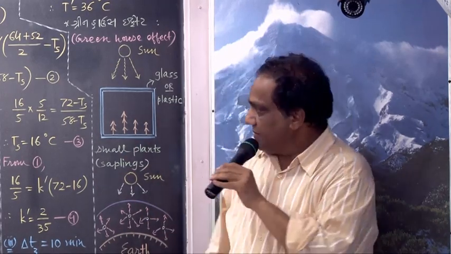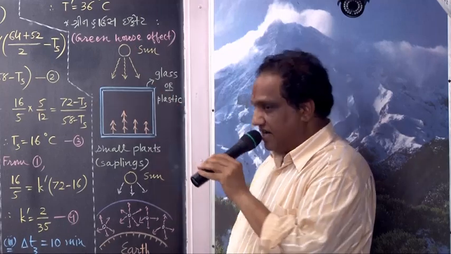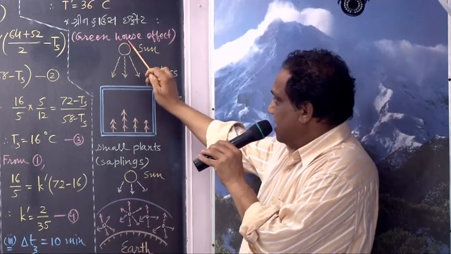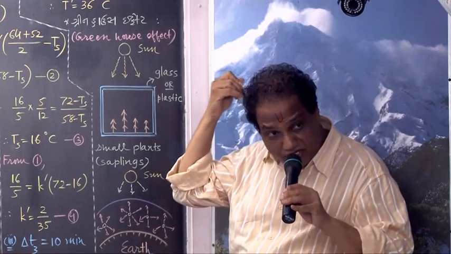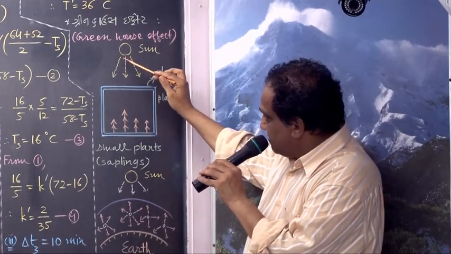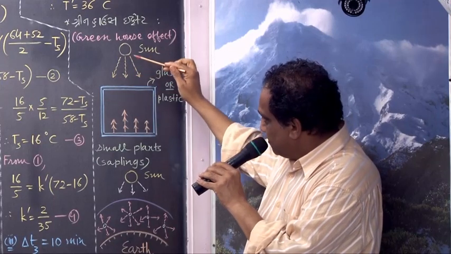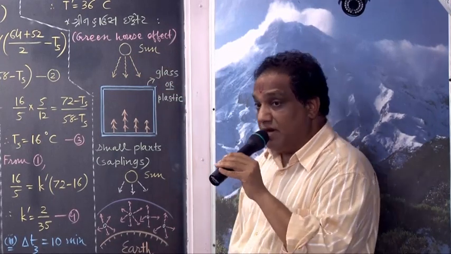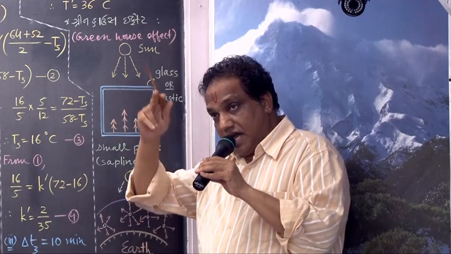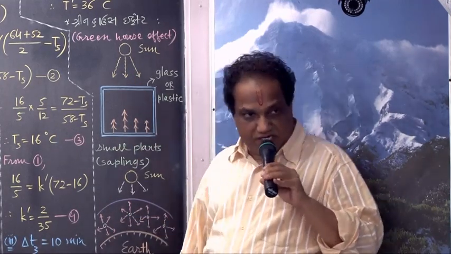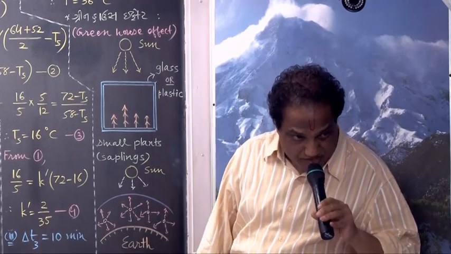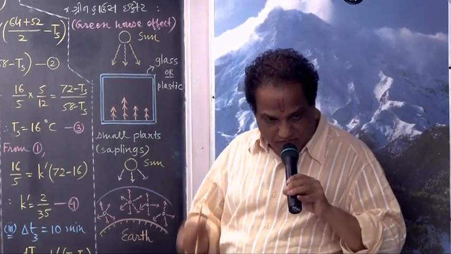Okay, fine. Now, what is greenhouse effect? Look, here is sun. Okay, it emits a solar radiation. That solar radiation passes through, and for visible light, our atmosphere of Earth is transparent. What do you mean by being transparent?